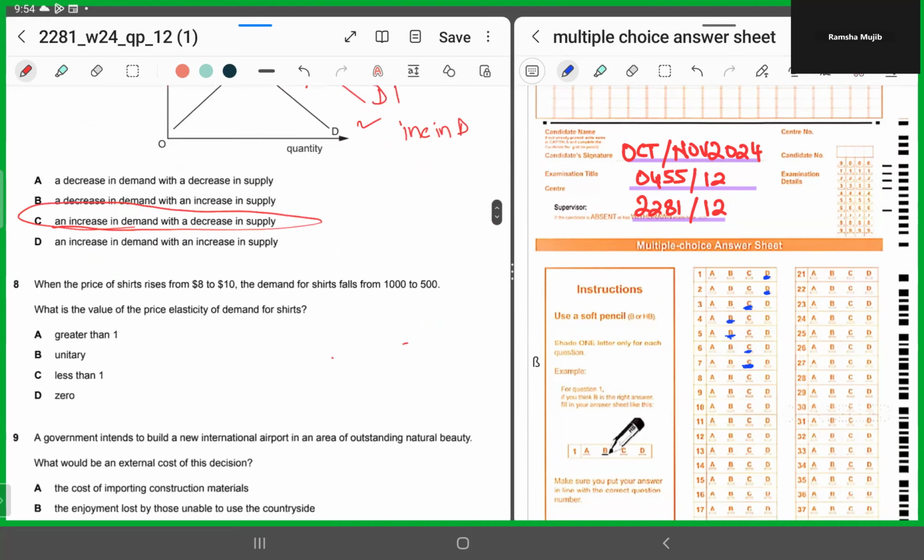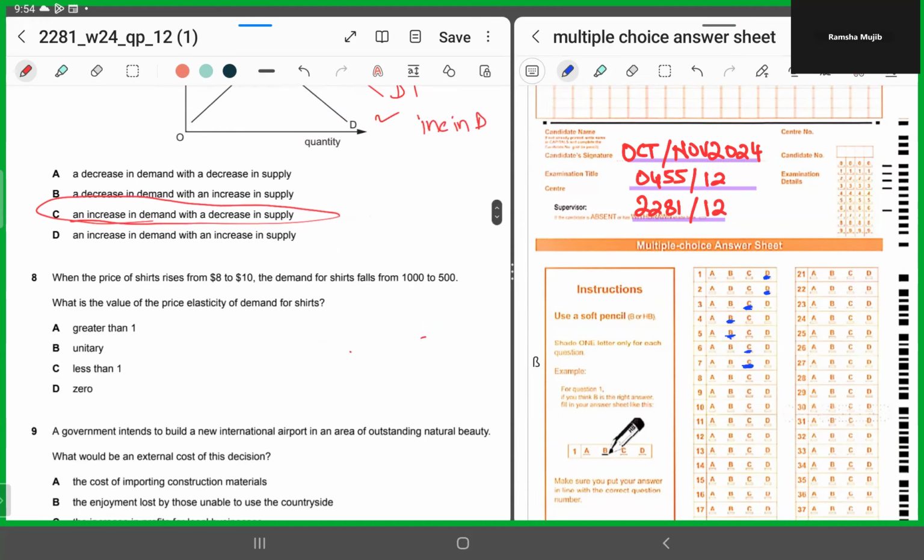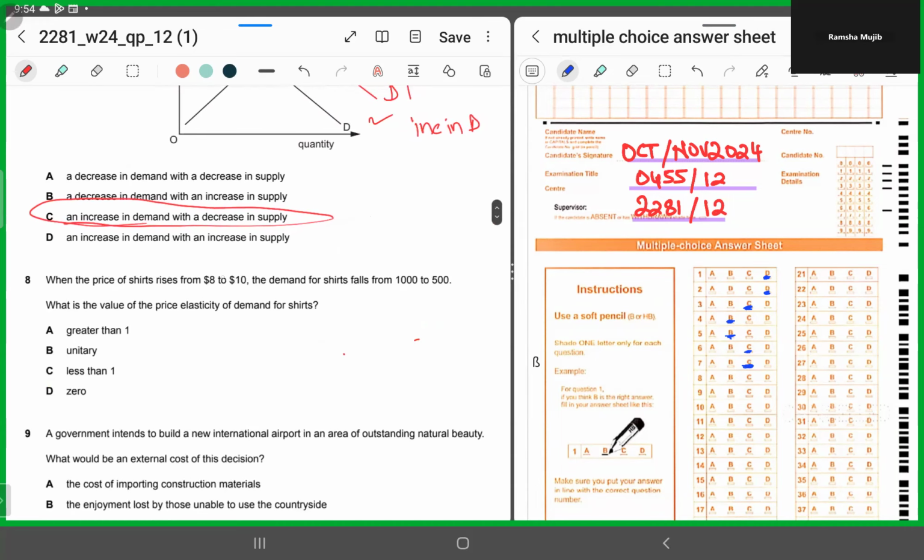Number eight says when the price of shirts rises from $8 to $10, the demand for shirts falls from 1,000 to 500. What are they asking? The value of the price elasticity of demand. What is price elasticity of demand? Yes, it measures the responsiveness of demand to changes in price.